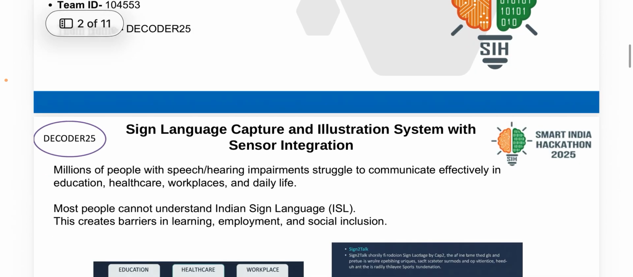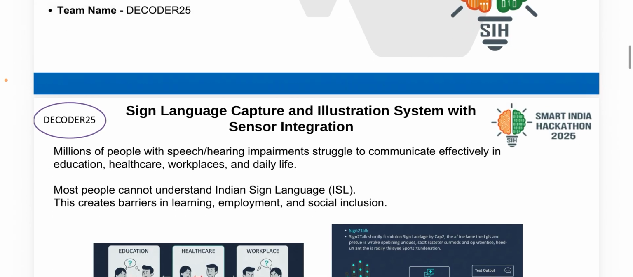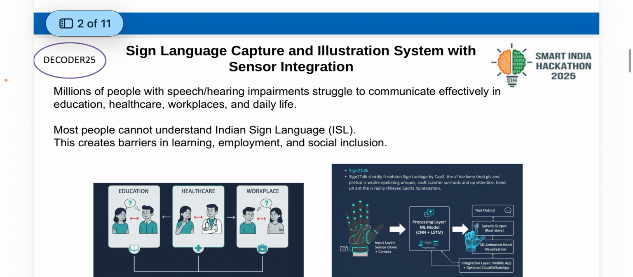Now, the problem statement. Millions of people with hearing and speech impairments face difficulties communicating in education, healthcare, and workplaces. Most people in India do not understand Indian Sign Language (ISL), which creates barriers to inclusion and employment. Here, the slide emphasizes the social problem, communication inequality. The lack of ISL literacy among the general population prevents effective inclusion of hearing impaired individuals.